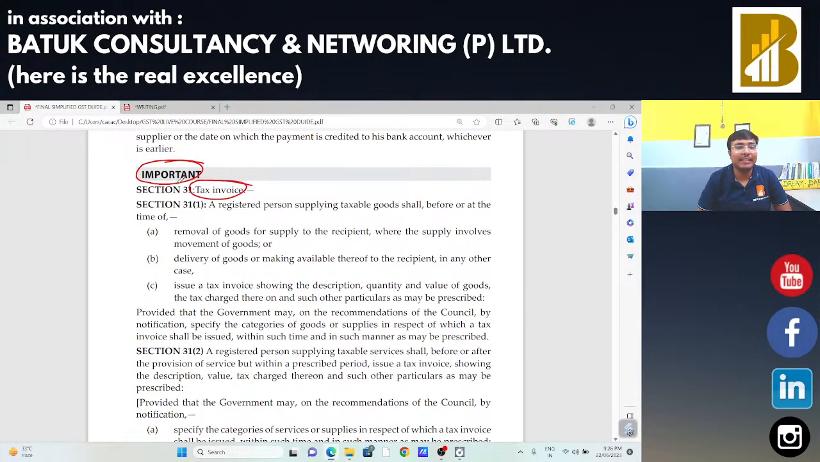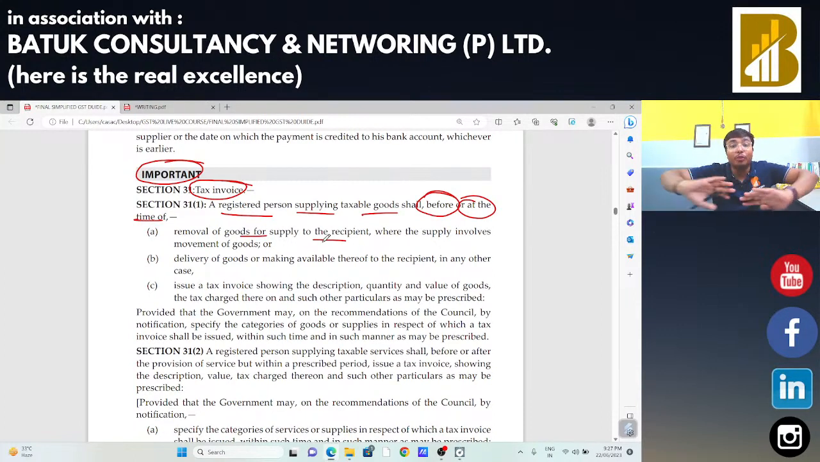Now, tax invoice as per section 31. Sir, we are going to discuss the definition of tax invoice. When we need to issue the tax invoices, we are going to discuss that also. So, a registered person supplying taxable goods shall issue a tax invoice before or at the time of removal of goods for supply to the recipient. Whenever you are going to remove the goods, at that time you need to issue the invoices. That is the provision of section 31 subsection 1.